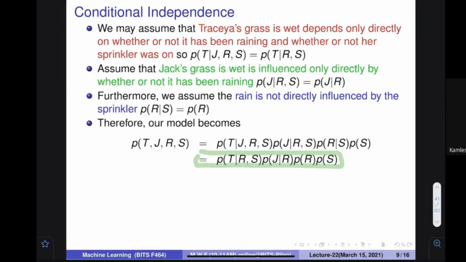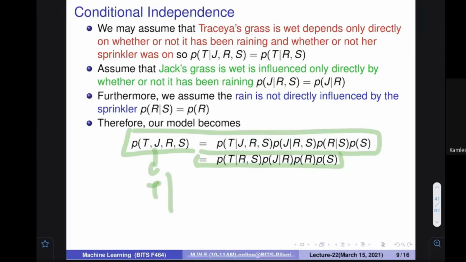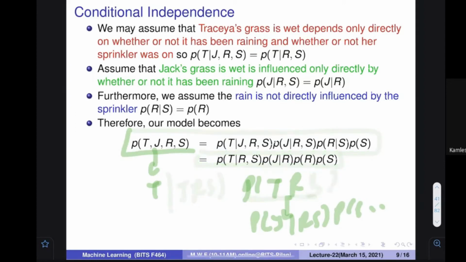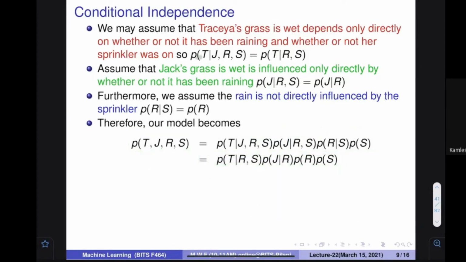Any problem in this? So once again, this expression is the one we saw a few minutes back: probability of T given JRS and probability of JRS, and this is probability of J given RS, probability of RS. In the same way, we can go ahead like this. This formula is clear. Atharv, can you say yes? This part is clear.